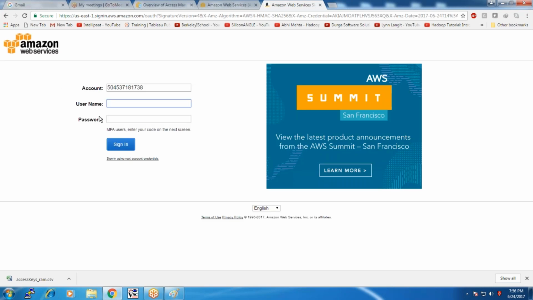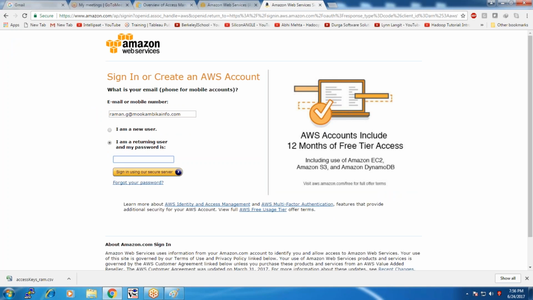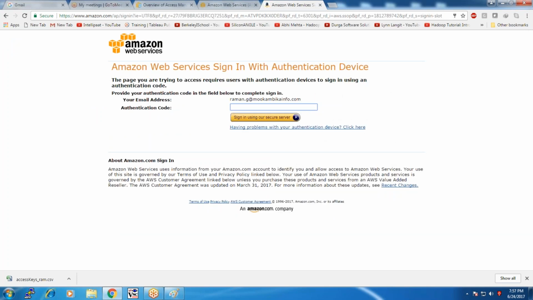Once you enable the IAM user, this IAM account credentials will be listed. If you want to log in as a root user, click the link, sign in using root user account credentials, which is below the sign in tab. Then only you can log in as the root user. Sign in using your root user credentials. Since I associated MFA with my user, I need to give this authentication code.